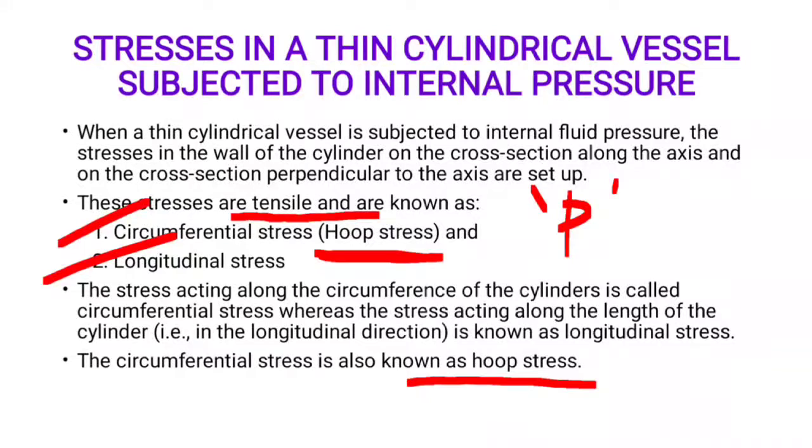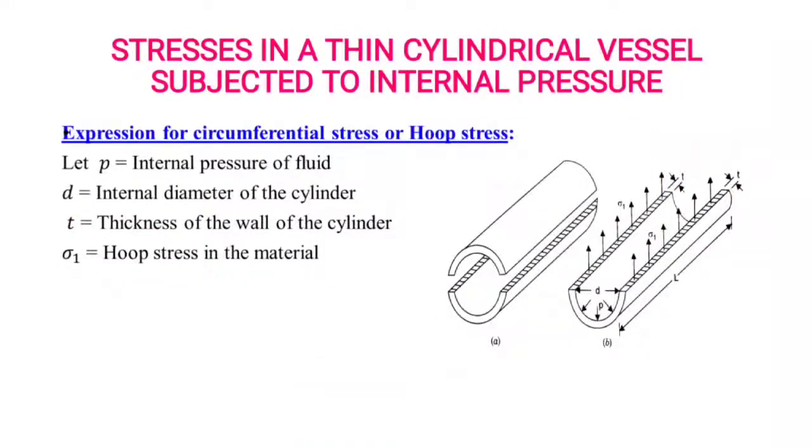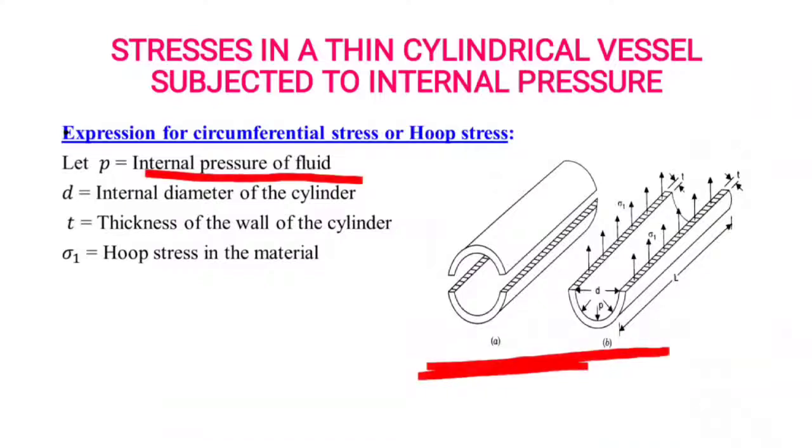Okay, next we see the expression for circumferential stress or hoop stress. The failure may occur in this way. P is the internal pressure. D is the internal diameter of the cylinder. T is the thickness of the wall of the cylinder. Sigma 1 is the hoop stress in the material, or circumferential stress in the material.